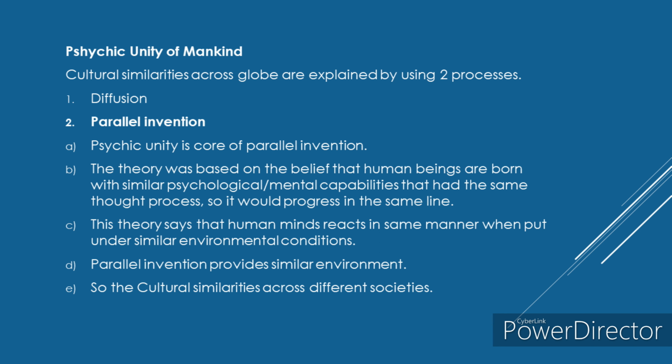So this is the third point that we skipped in the concept, the psychic unity of mankind. The psychic unity of mankind, this topic is used to explain why the cultures are similar in different parts of the world.